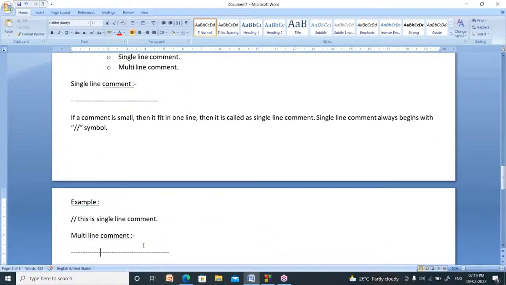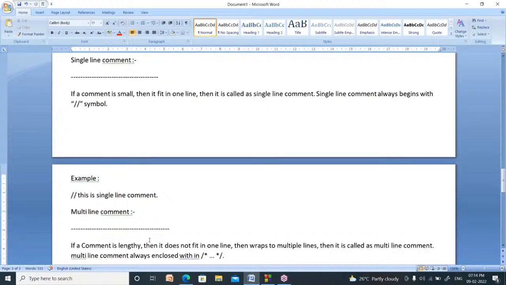Next one is multi-line comment. What is the meaning of multi-line comment? If a comment is lengthy, then it does not fit in one line, then it wraps to multiple lines. Then it is called a multi-line comment.